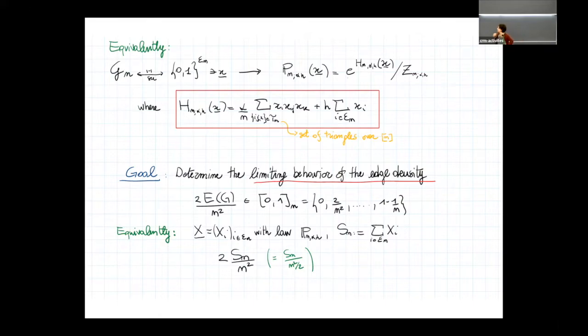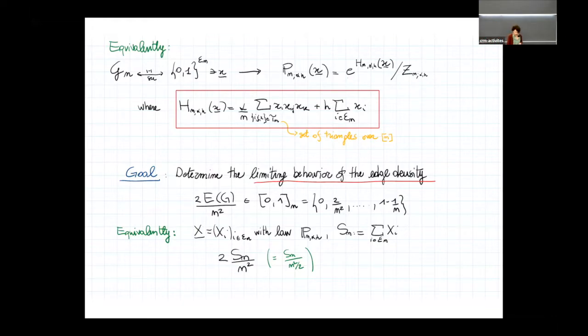Equivalently, maybe using a terminology that is easier for probabilists, if we let this underline x be our vector of Bernoulli variables, indexed in E_n with the joint law P_n alpha h, and denoting by S_n their sum, the edge density is precisely the empirical average of these random variables.